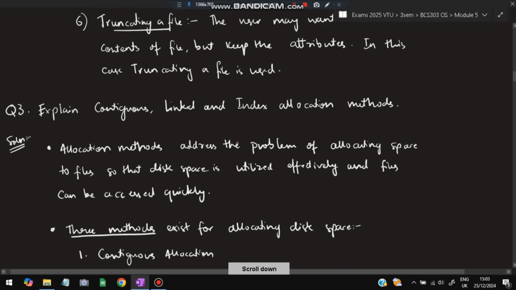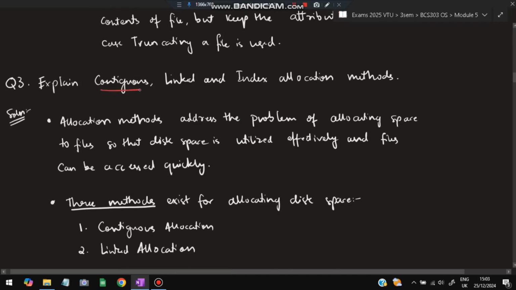Moving on to the third super important question: explain the contiguous, linked, and index allocation methods. There are 3 methods which we can use for allocating. What do you mean by allocation? Allocation means if there is a request for some data to be stored, we have to have some space where the data can be stored. This is called allocation. There are 3 methods in which we can do the allocation. Let's understand each one by one.